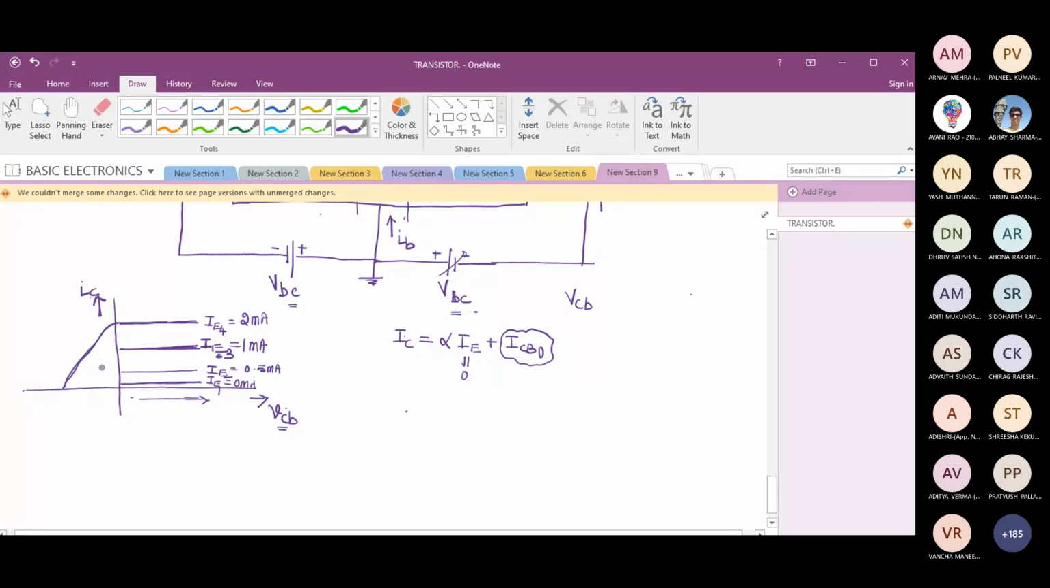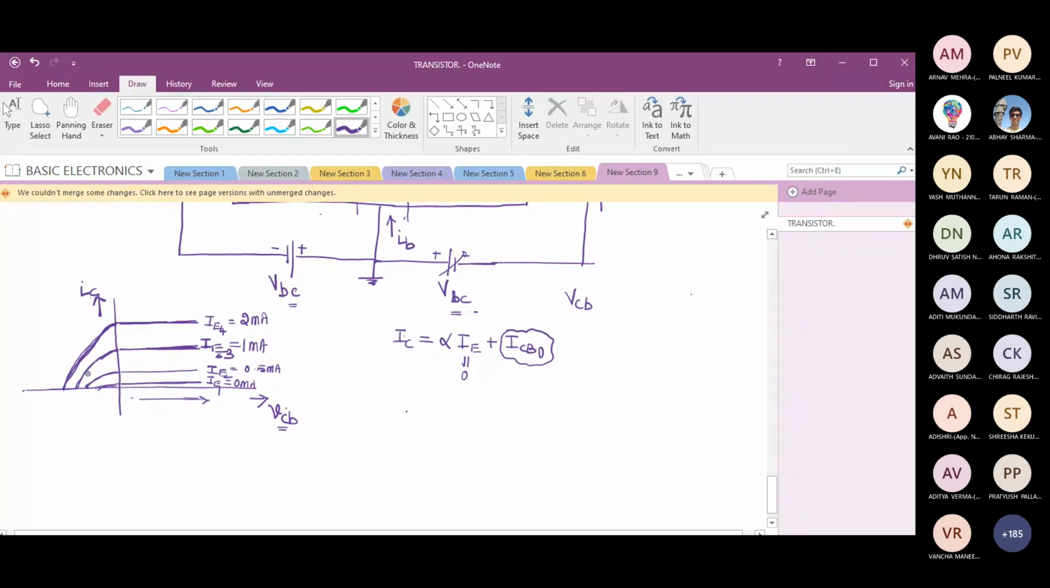The collector current drops. Is this fine? So I'm going to drop the collector current. Any doubts in this? So as we make it more and more negative VCB value, we are making the junction more and more forward bias. That means fewer electrons enter the collector.